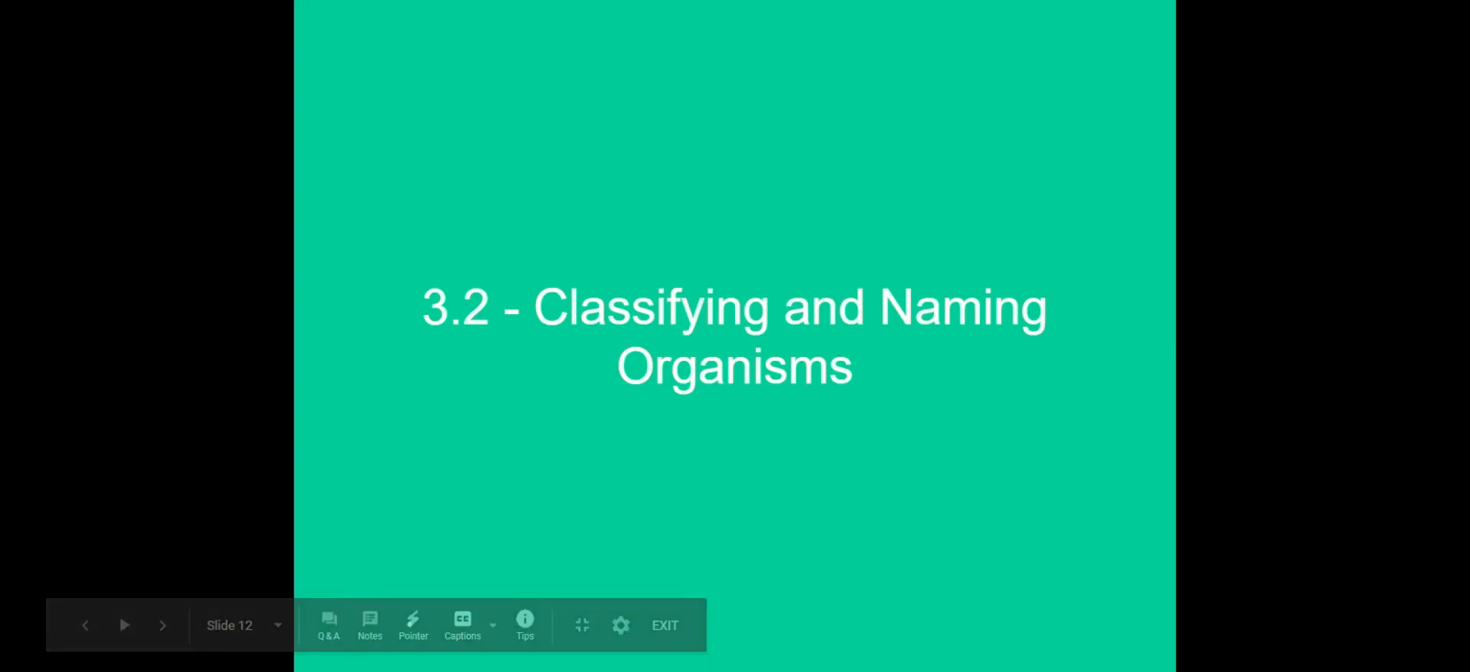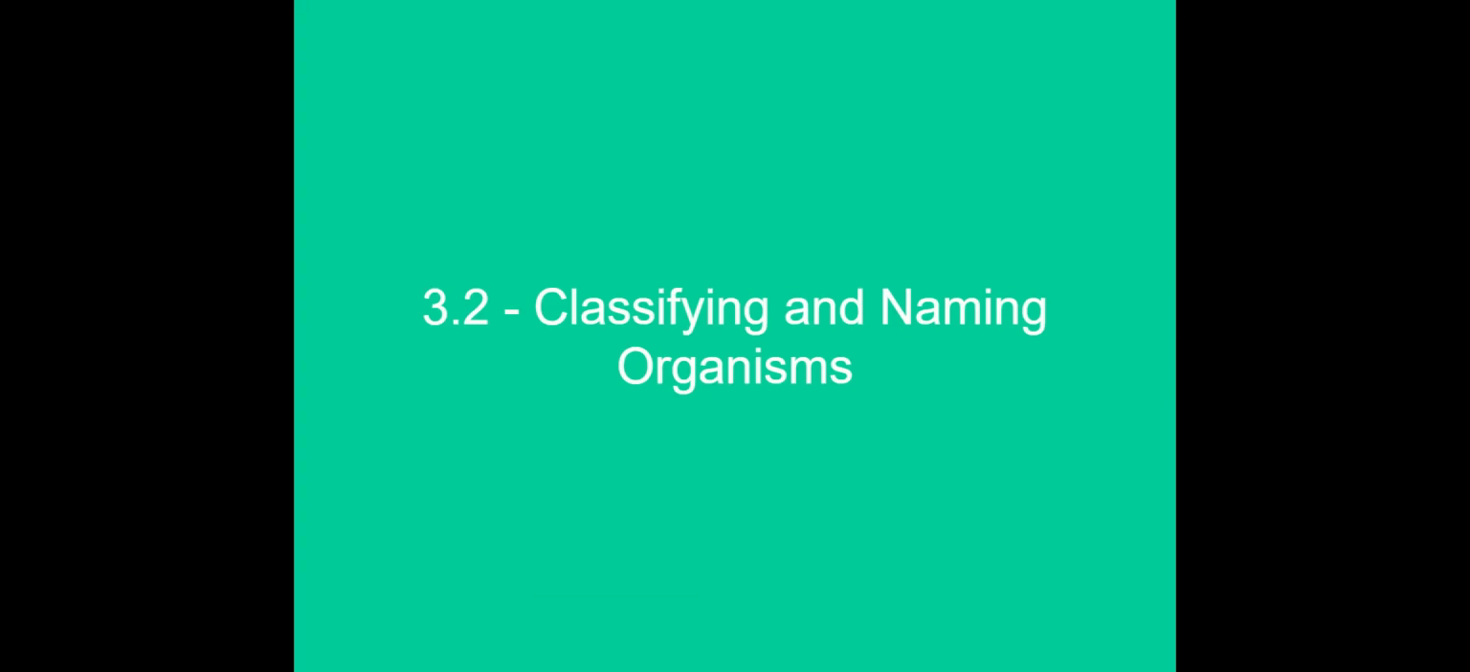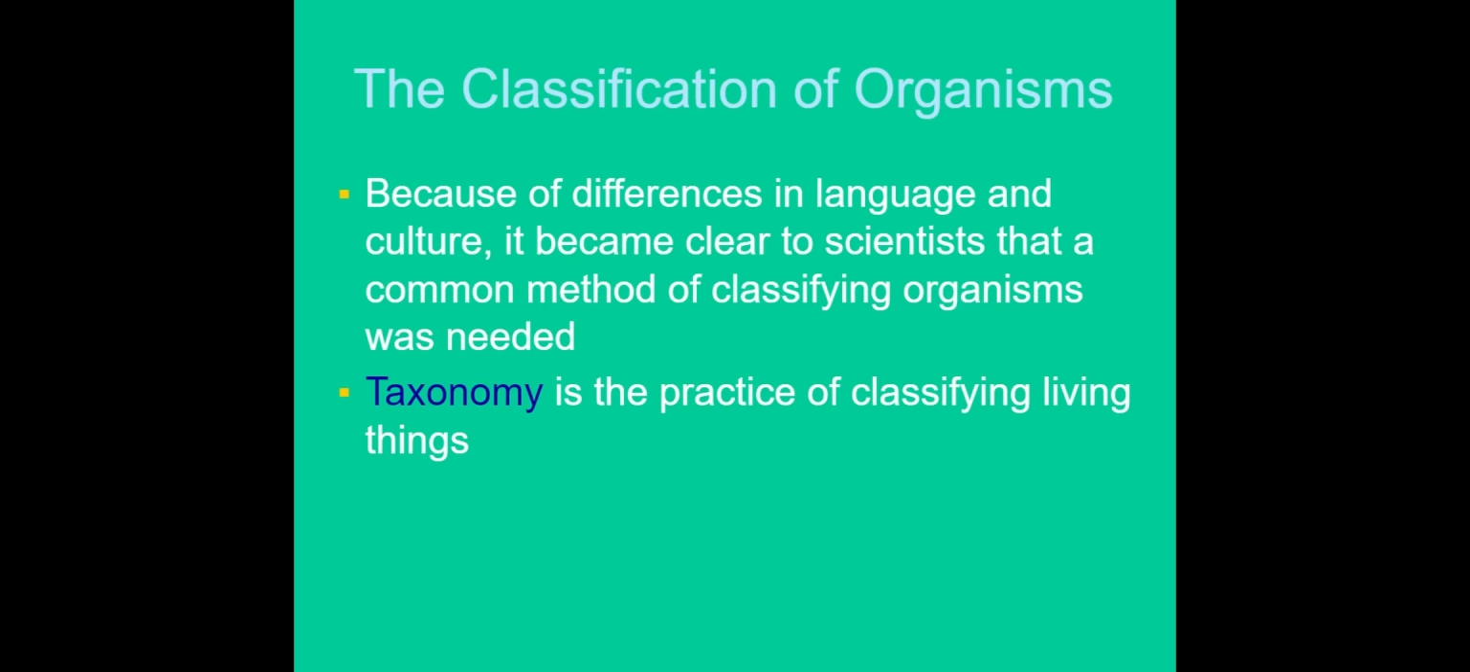In section 3.2, we look at how organisms are classified and named. So as far as the classification goes, we have different languages according to our cultures and where we live. So it became clear that scientists needed a common way to classify organisms. So this process of classifying living things is called taxonomy.